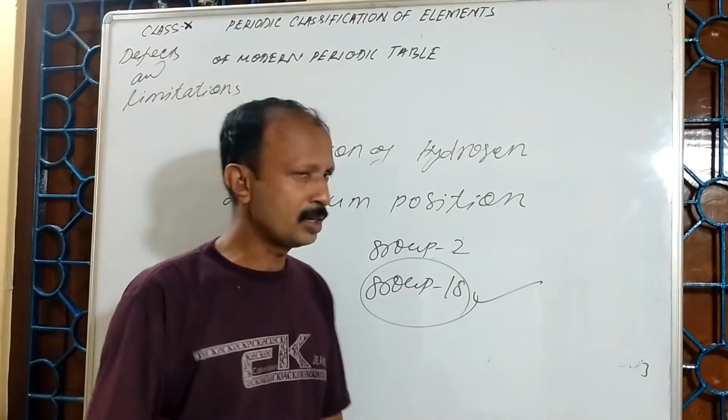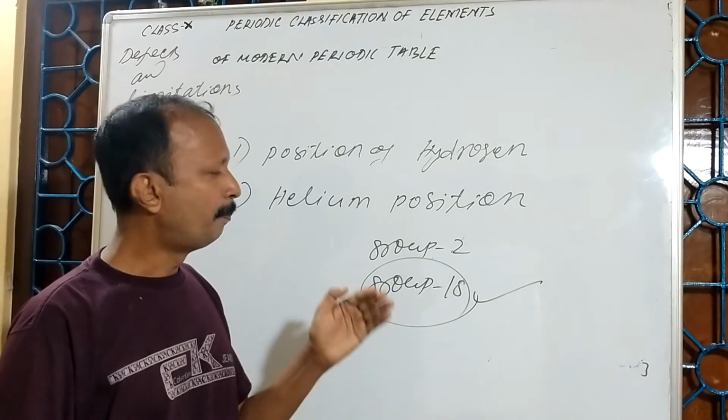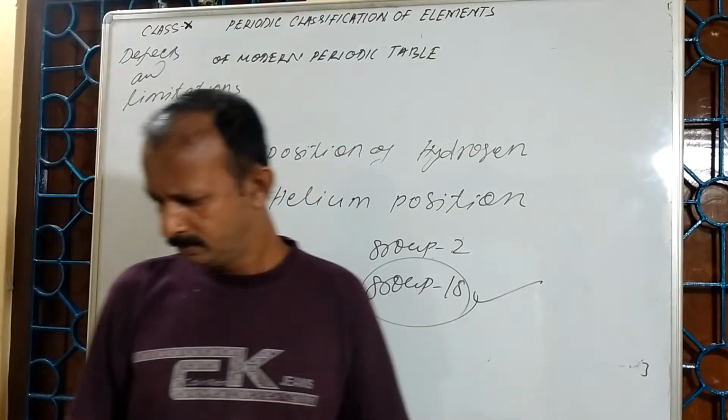So this is also considered one of the drawbacks of the modern periodic table.